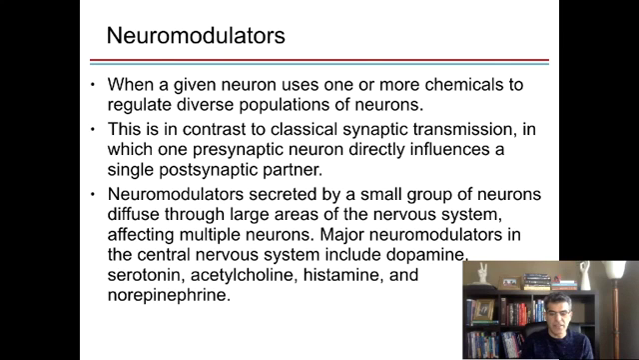This is so different from the synaptic transmission that we talked about, where one neuron is going to release neurotransmitter to affect another neuron. Examples of neuromodulators would be dopamine, serotonin, acetylcholine, histamine or norepinephrine. The same neurotransmitters that we talked about as neurotransmitters released from one neuron can also act as a neuromodulator. And that is going to bring us to the end of this chapter. We're going to talk about chapter 8 very soon.